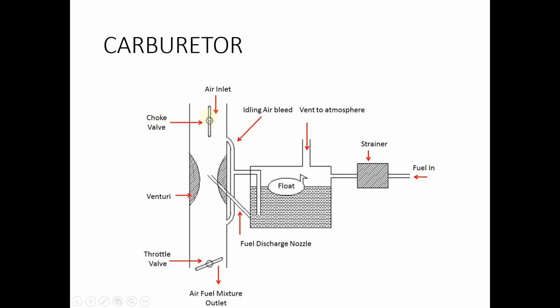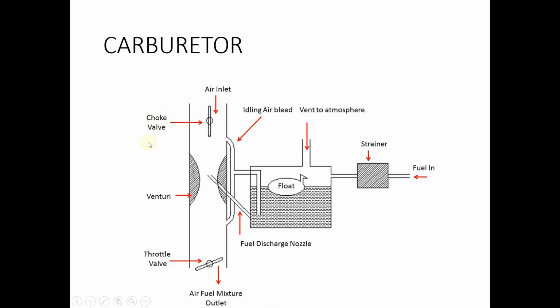choke valve. When we turn on the choke valve, it closes in the carburetor. When it closes, a lesser quantity of air goes into the Venturi tube, and as a result there is more fuel and less air. So when the choke valve is closed, the air fuel mixture will be very rich, and this rich mixture is taken into the engine cylinder.